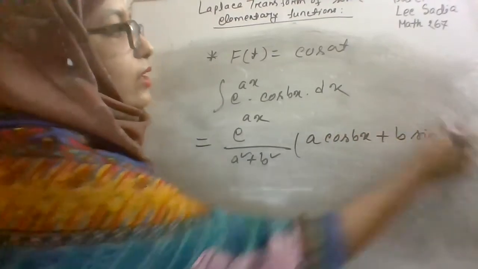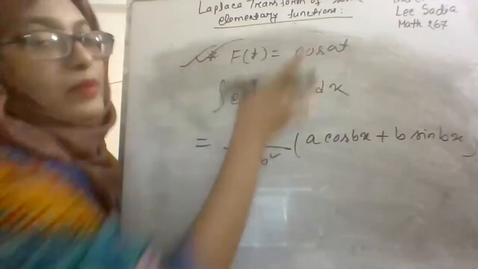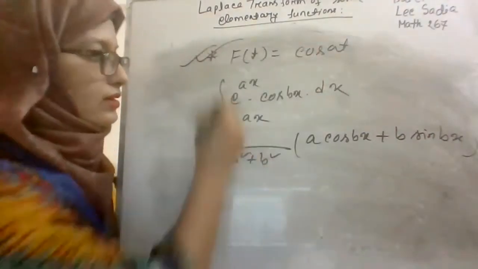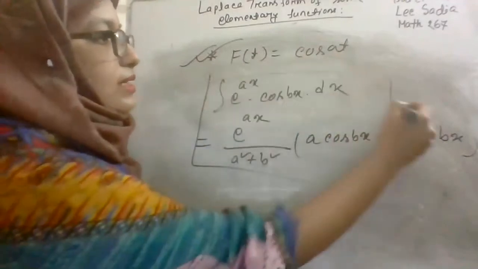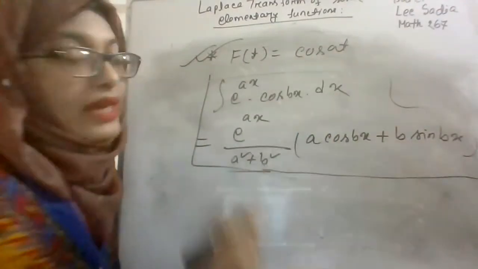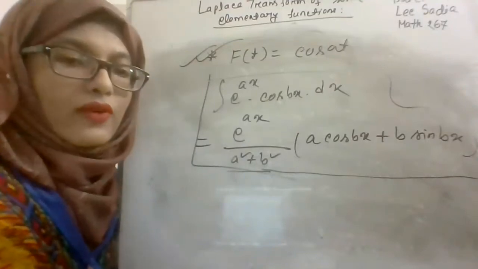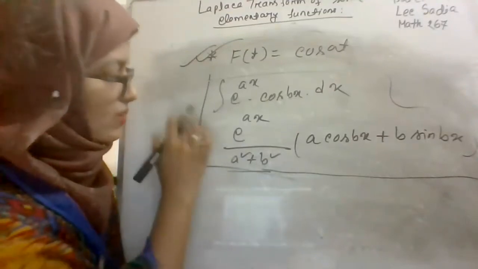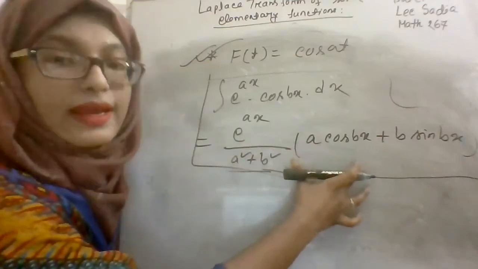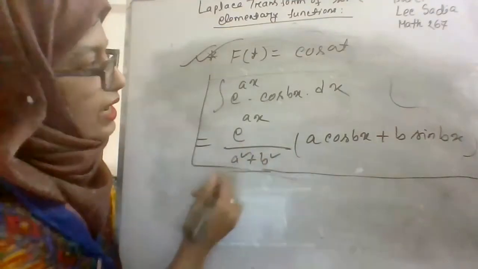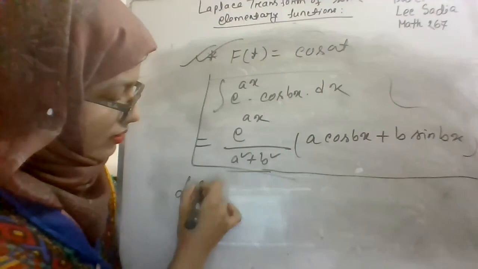For completing this Laplace transform of this elementary function, you can use this formula. I am skipping this because it is similar to sin at. So I will just write down the answer for cos at.